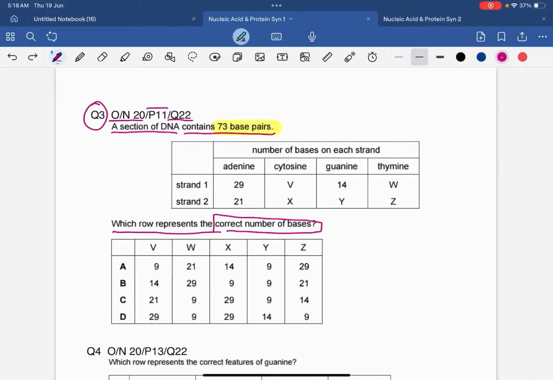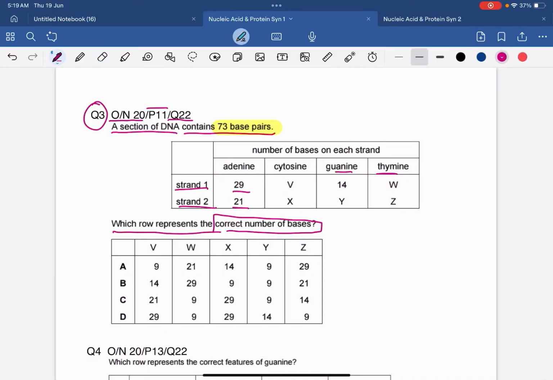So they have given us strand number 1 and strand number 2. In strand number 1 there are 29 adenine, and in strand number 2 there are 21 adenine. Basically we have to determine the correct number of cytosine in strand 1, the correct number of cytosine in strand 2, and the correct number of guanine and thymine in strand 2. So basically how we are going to solve this, let's discuss.